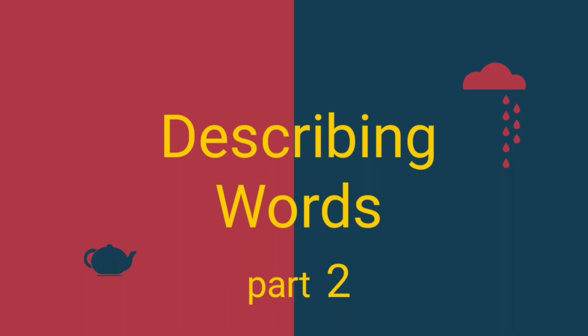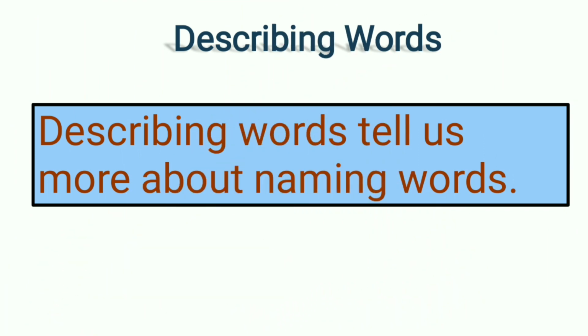Today let us continue the chapter describing words. In last class we learned what are describing words and a few examples of it. Let us revise once again. So what are describing words? Describing words tell us more about naming words. Naming words are the names of people, places, animals and things.